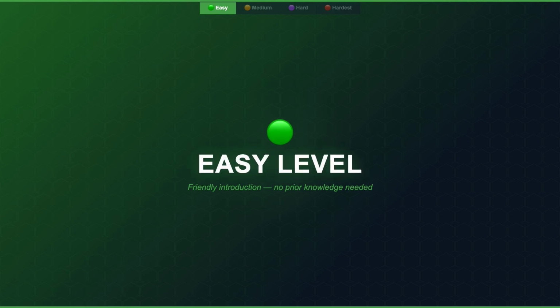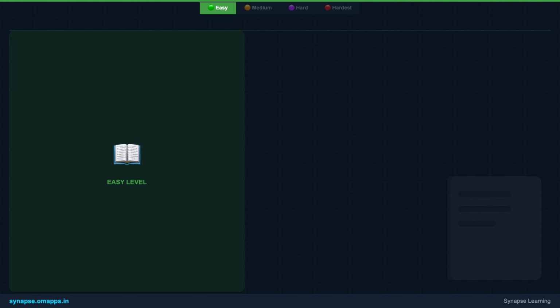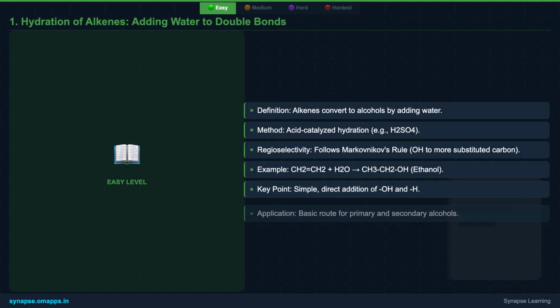At the easy level, we'll cover the fundamental ways alcohols are made. Think of this as building your foundational knowledge. Our first key method for preparing alcohols is through the hydration of alkenes. This involves adding water across a double bond, typically following Markovnikov's rule. We'll look at acid-catalyzed hydration, a simple yet effective way to convert alkenes into their corresponding alcohols. Remember, the hydroxyl group preferentially attaches to the more substituted carbon, leading to a specific product.